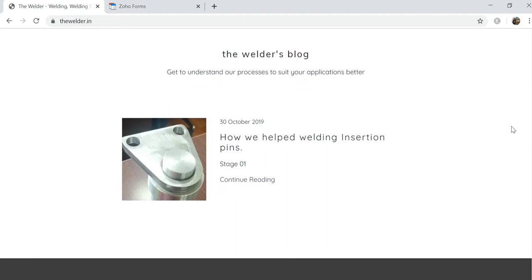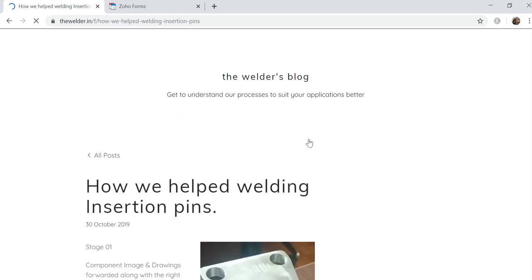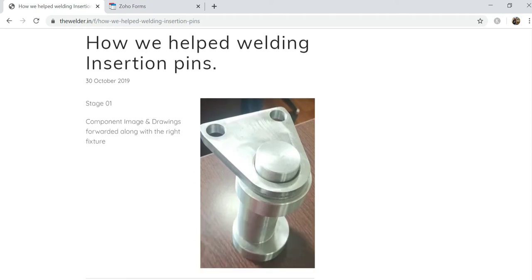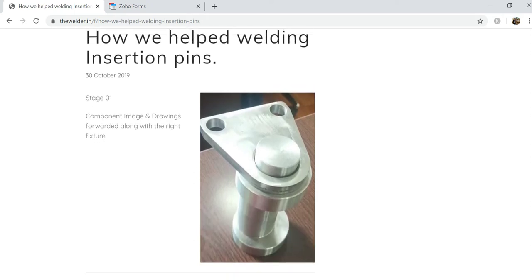Now talking about our blog, here's a clear example of what we've been doing in the entire process of Welder.in, like how WAAS works. It gives very deep knowledge for the customer to understand. So this is from a customer, whose name is Group CNC. They are into insertion pin grinding, manufacturing, processing, a lot of stuff for the export market. They came up with a peculiar issue or a common problem, which is welding